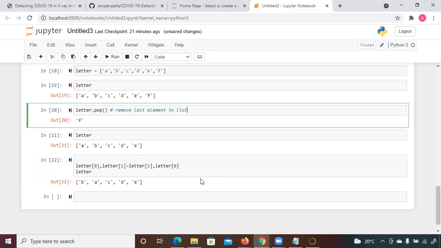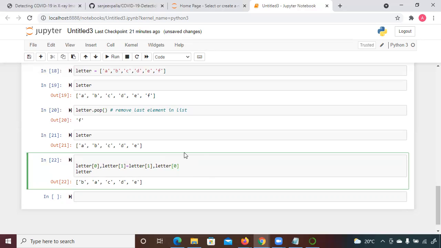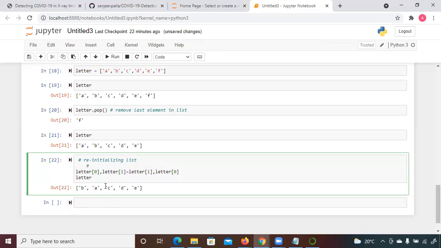So we have done two things here. What we have learned is reinitializing the variable, or reinitializing the list. As you can see, when we reinitialize the list, we are not getting any error. The second thing we have seen is swapping of elements, meaning you are swapping the letter present at index 0 by index 1 and index 1 by index 0. Swapping of elements.